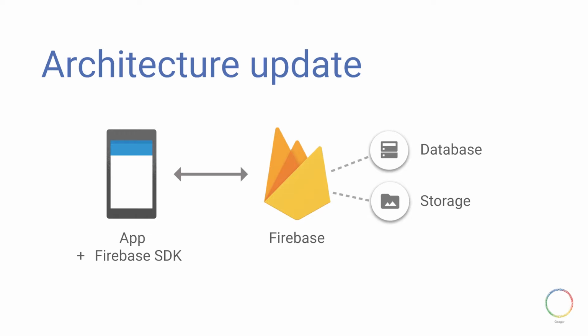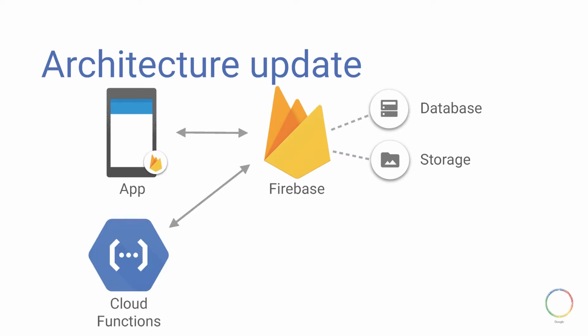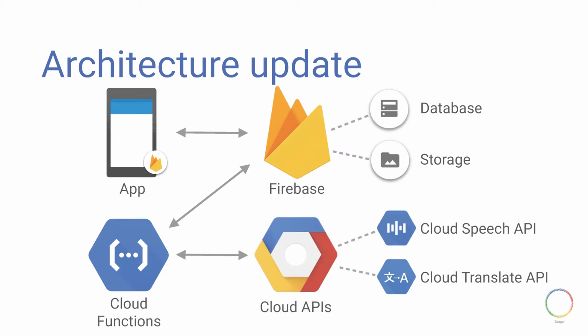We have our app, which talks directly to Firebase using the Firebase SDKs. Now we're going to need to shift it so that we can add in our new features. We'll use Cloud Functions to talk directly to Firebase, and here I add it on the right-hand side next to my app because it acts as a trusted client. It also listens to the database and triggers a function every single time a database write happens. Because it's trusted, we'll be able to give it the API keys so that we can call out to our cloud APIs.